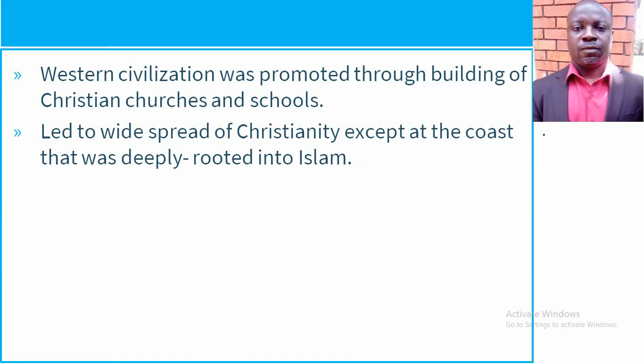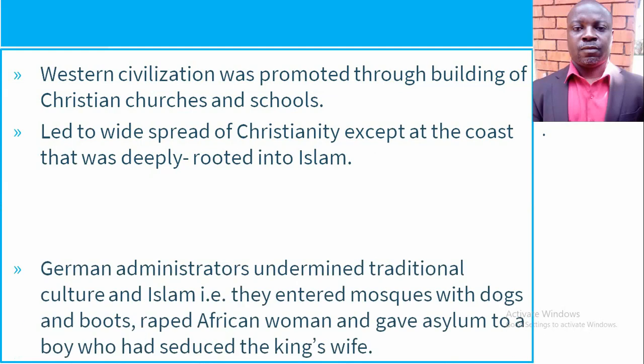Okay, there is this one also, that it led to the spread of Christianity into the interior, apart from the coast which was deeply rooted into Islam.